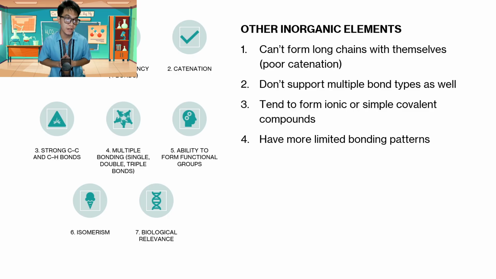And number 5, ability to form functional groups. We'll also be discussing this further down the line, but some of the functional groups are the aldehyde, the alcohol, the ketone, the ester, just to mention a few. Those are different functional groups, which are derived mainly from the carbon compound. So how we arrange them based on their molecular structure will create different functional groups that can serve different purposes in our daily functions.